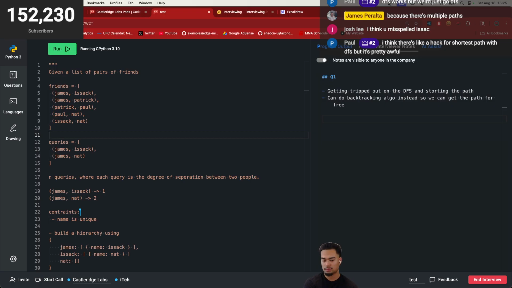Because say for every single entry in queries, I would have to iterate through friends and get all the instances where the index of zero of queries matches the index of zero of friends, right? And then insert that into a, what's the word, a queue, and then perform a BFS where I basically pass the distance to the appropriate... no, actually, that wouldn't work either, because I wouldn't have the instance of said name.